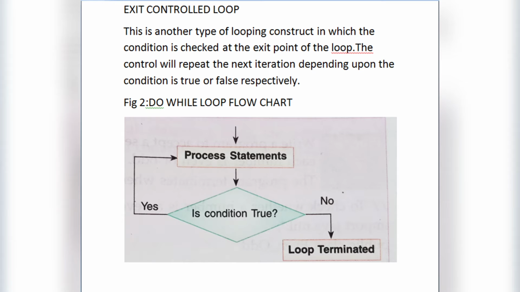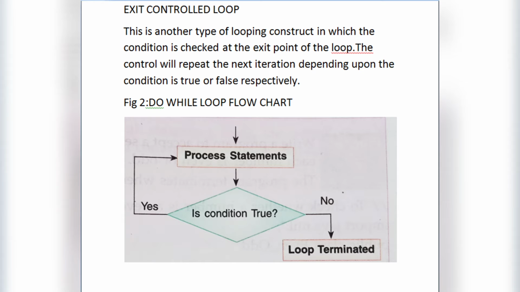Here is the flow chart. After initialization of the control variable, the statements are executed by the compiler or the interpreter, and then the condition is checked. If the condition is true, then again it moves to the part where the statements are executed, and if it is false, then the loop is terminated.